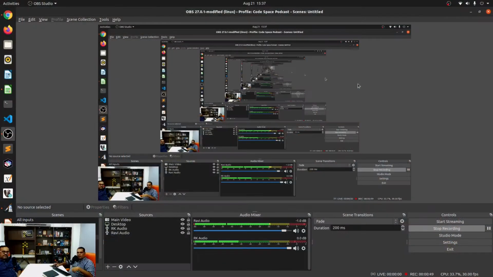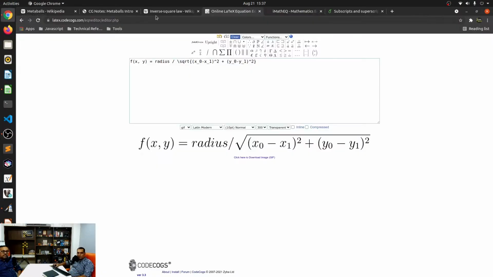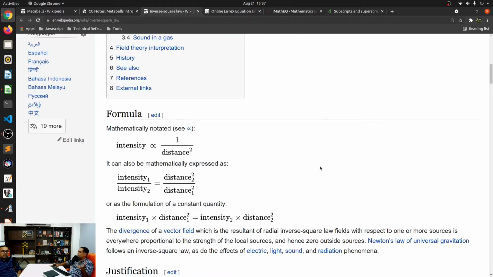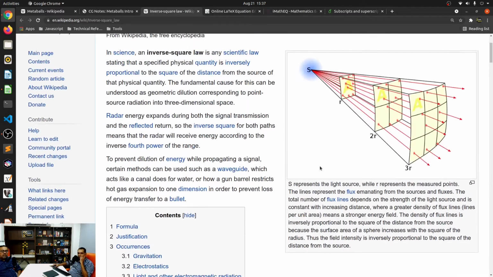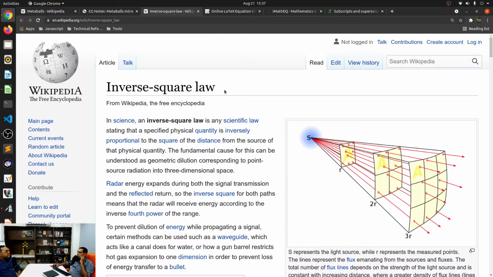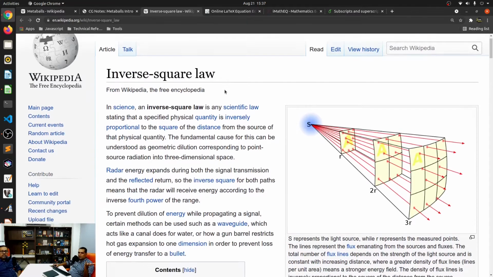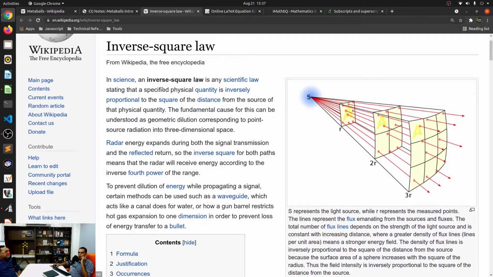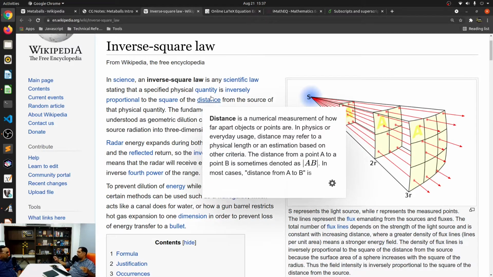Without much further ado, let's have a look at it. So what I have over here is an introduction to what we are going to be doing. And this is called the inverse square law. What it says is that let's say you have a source of light. The farther you get away from the light, the intensity decreases in proportion to the distance squared.